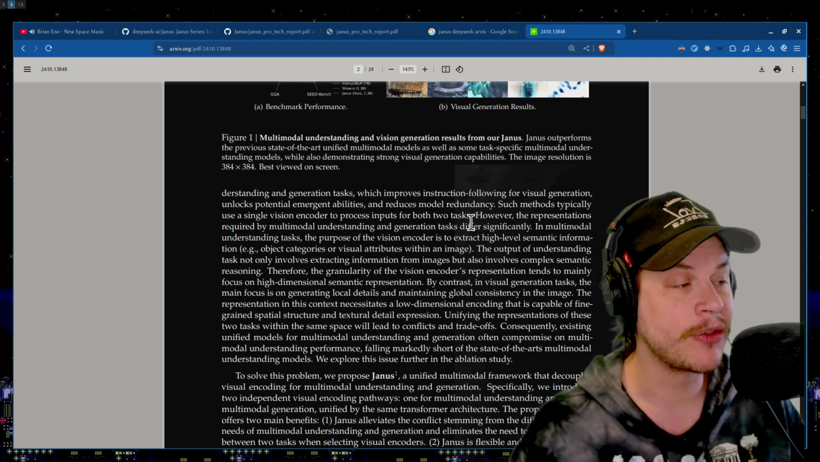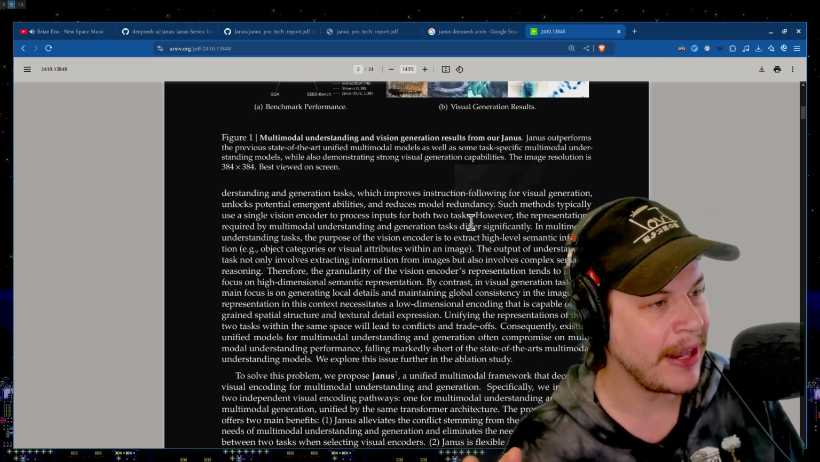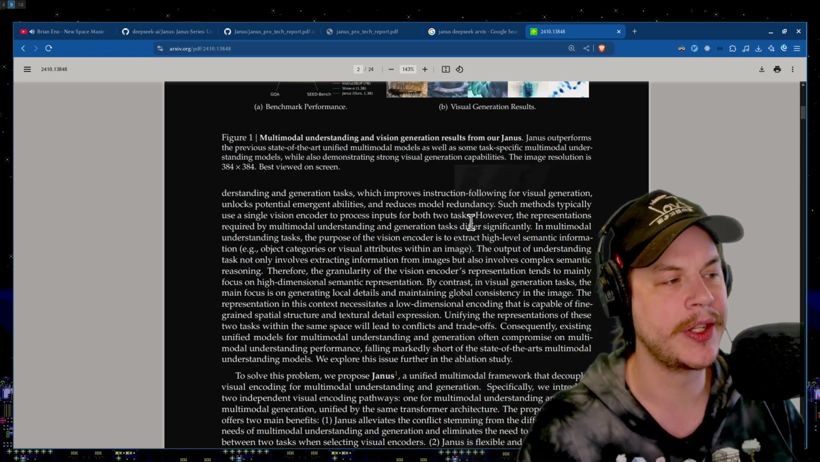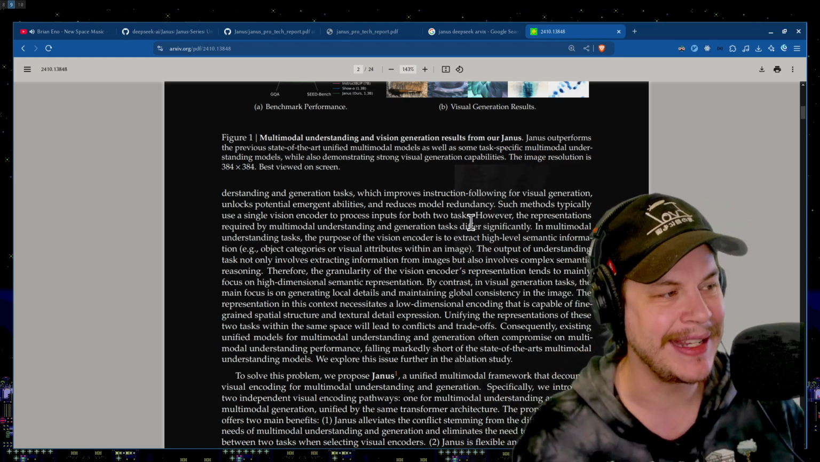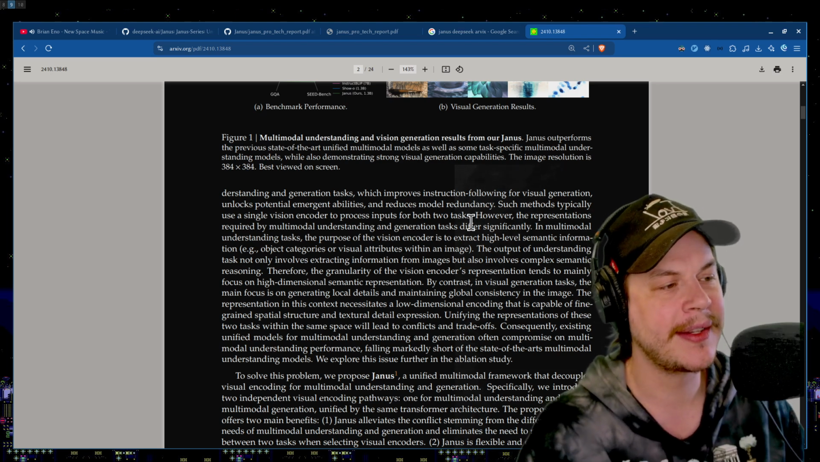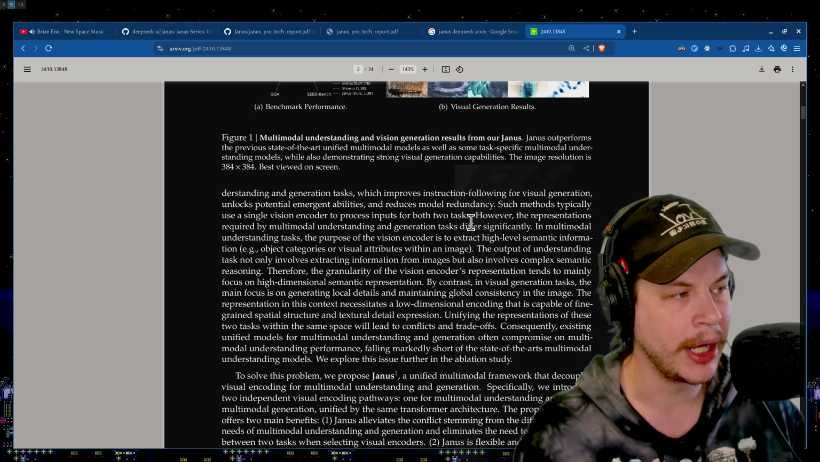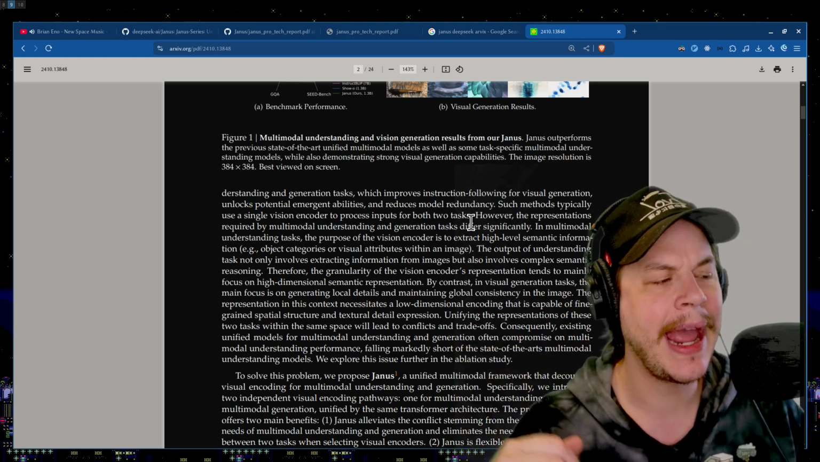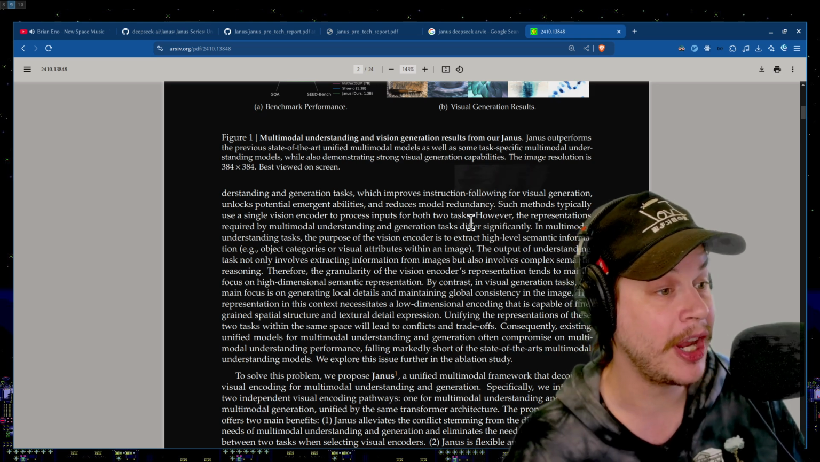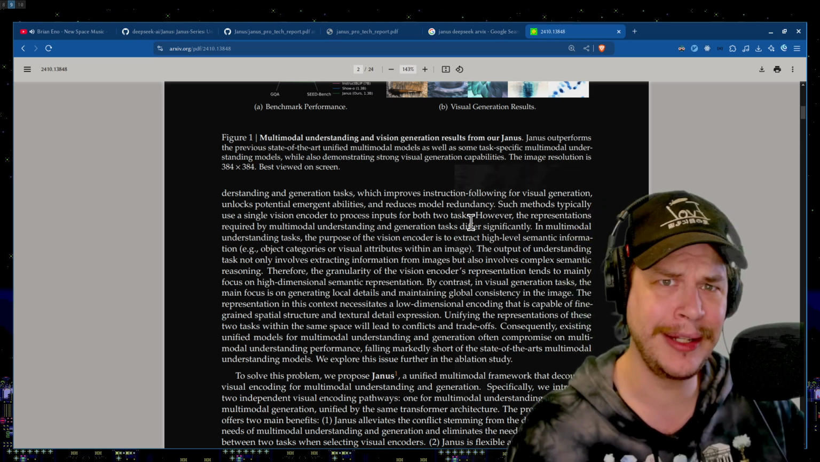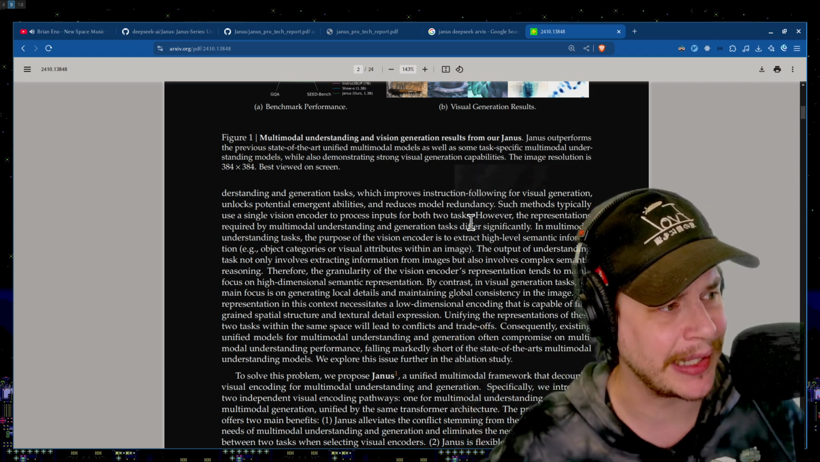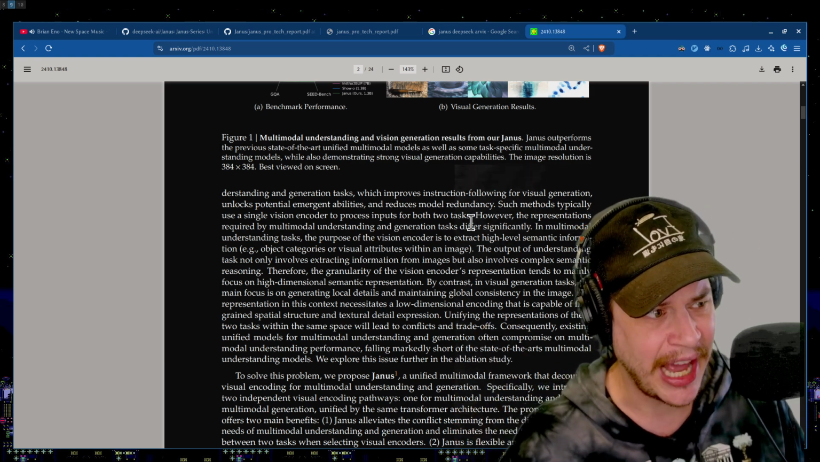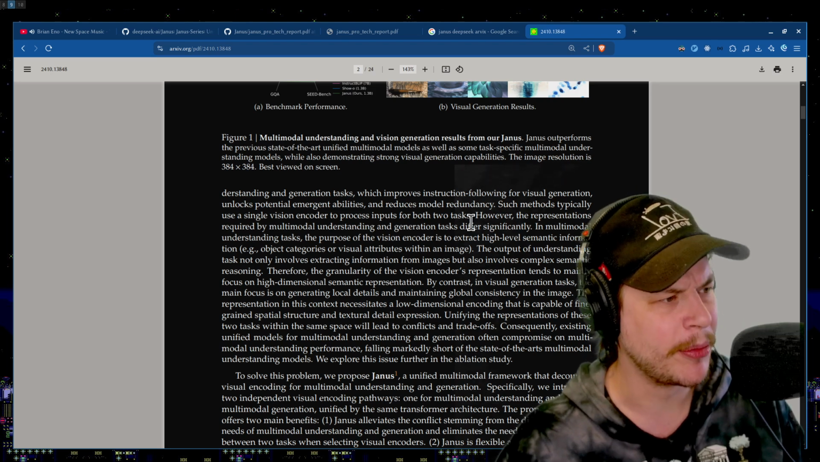Now, by contrast, when we're trying to generate an image, the main focus is on generating local details and maintaining global consistency in the image. The representation in this context necessitates a low-dimensional encoding that is capable of fine-grained spatial structure and textural detail expression. Unifying the representations of these two tasks within the same model leads to conflicts and trade-offs. These are opposites. Understanding what is inside of an image versus creating an image, different problems here.